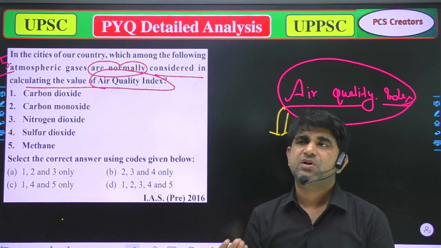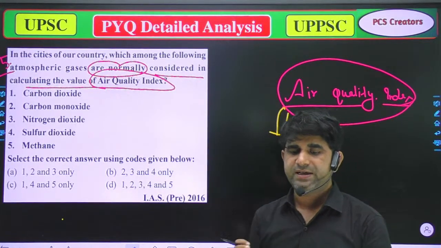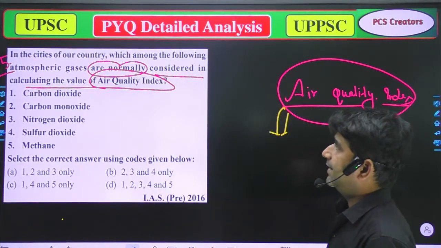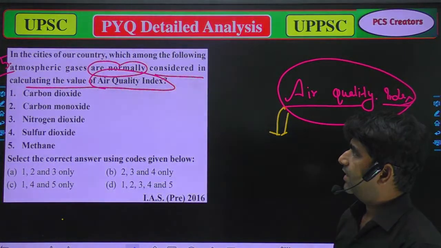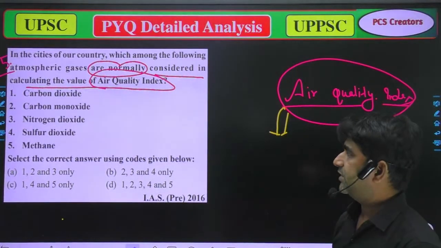On the basis of that criteria, we decide the air quality index in that area. So we have carbon dioxide, second carbon monoxide, third nitrogen dioxide, fourth sulfur dioxide, and